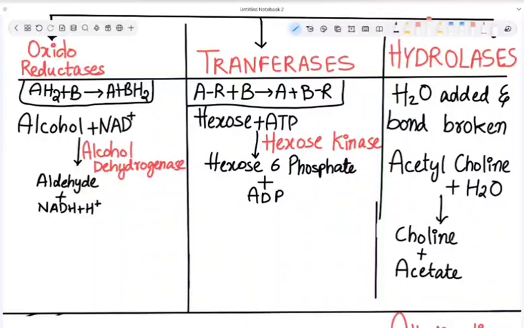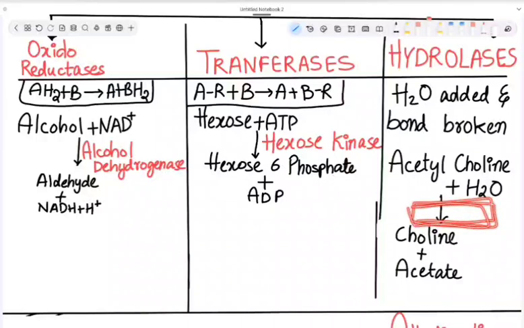If acetylcholine is there, it will keep on stimulating the muscle and nerve. So this enzyme stops that continuous stimulation, and it allows the synapse to come to the resting state. Okay. So this is why this enzyme, acetylcholinesterase, is important.